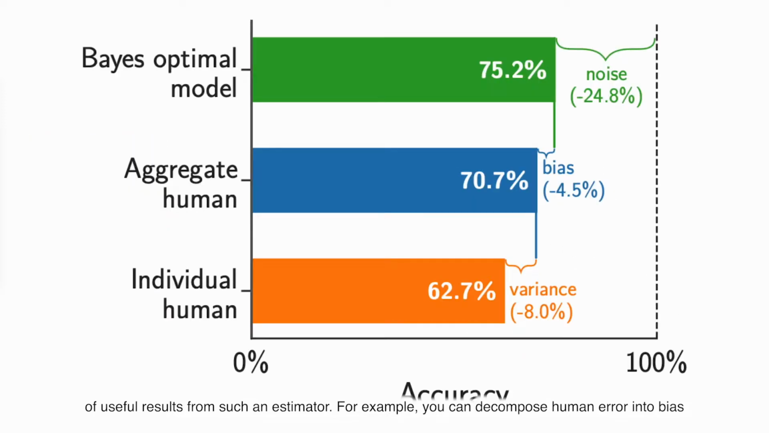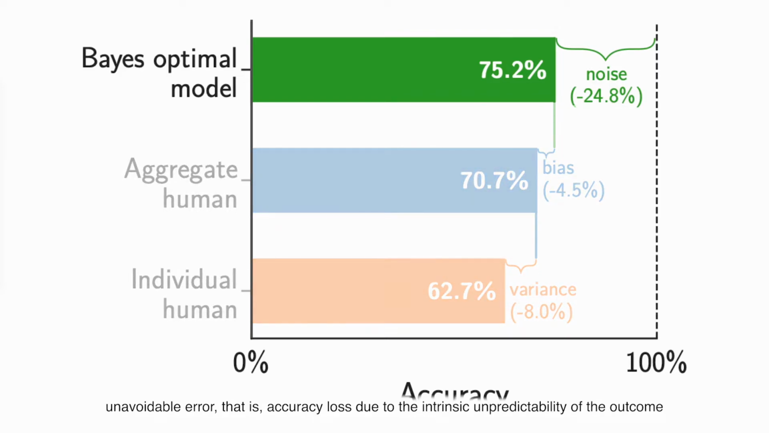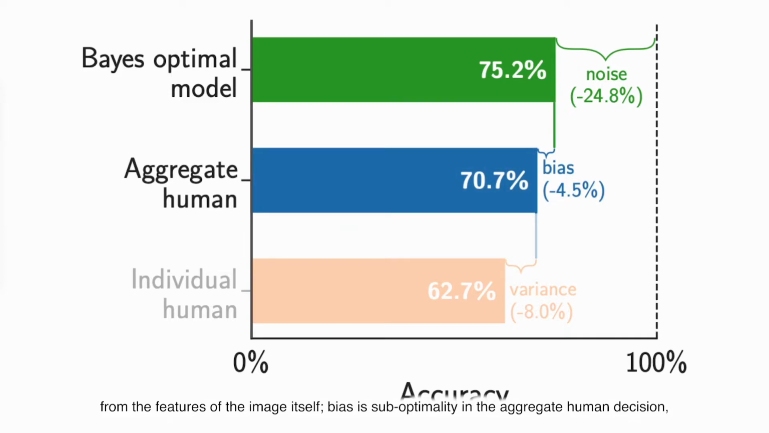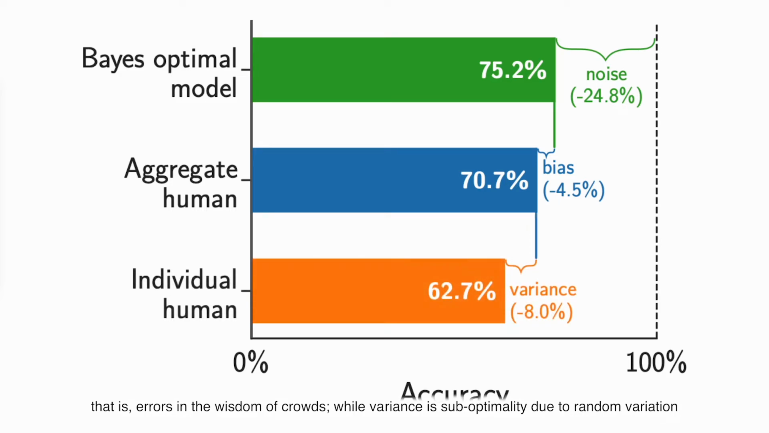For example, you can decompose human error into bias, variance, and noise terms, analogous to the classic decomposition for ML classifiers. Noise refers to unavoidable error, that is, accuracy loss due to the intrinsic unpredictability of the outcome from the features of the image itself. Bias is suboptimality in the aggregate human decision, that is, errors in the wisdom of crowds, while variance is suboptimality due to random variation across individual humans.